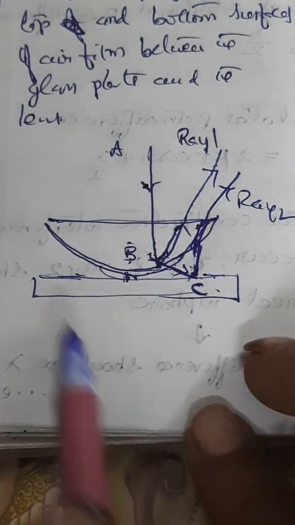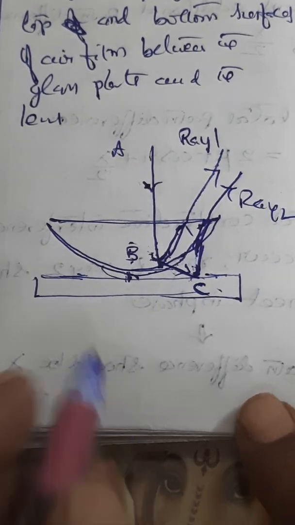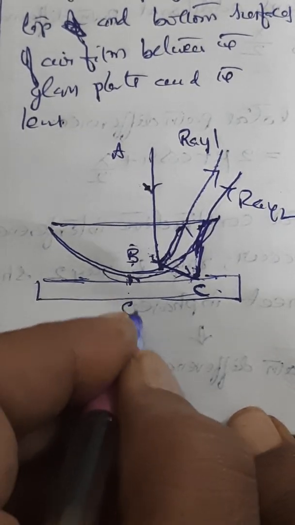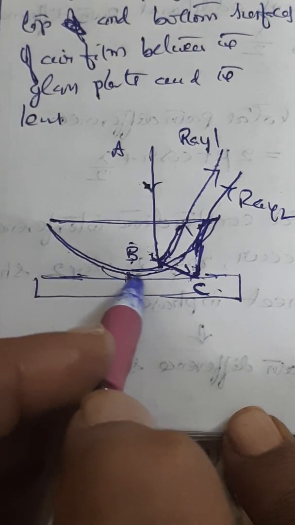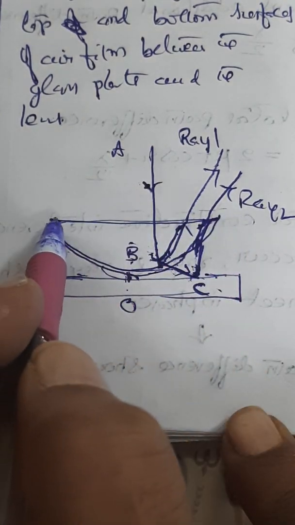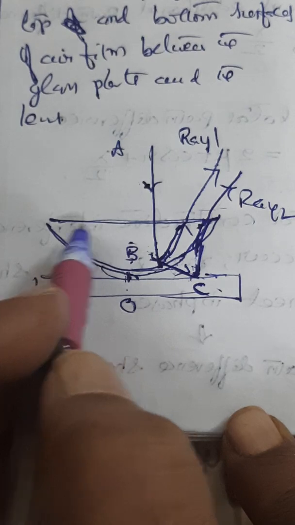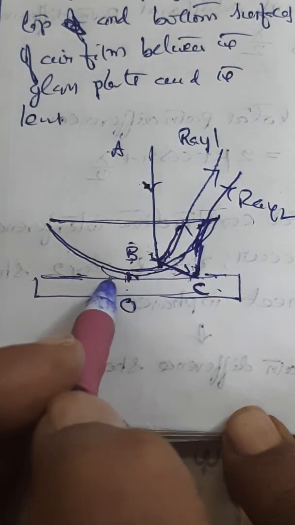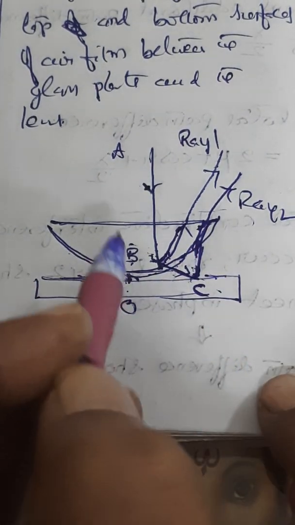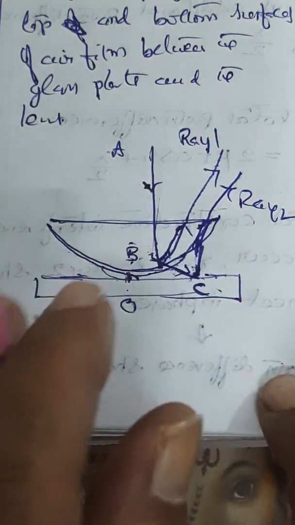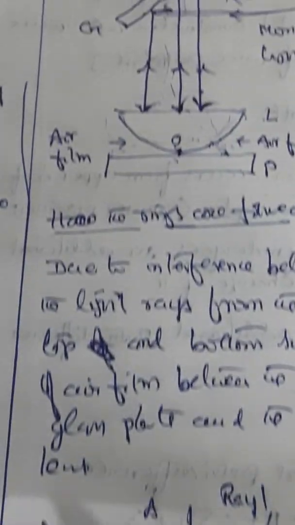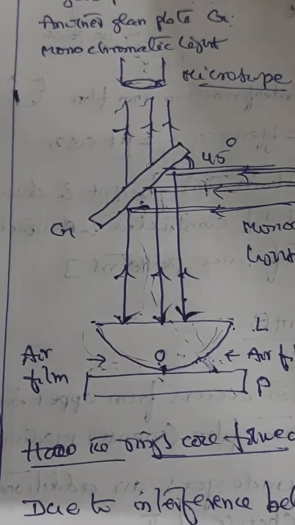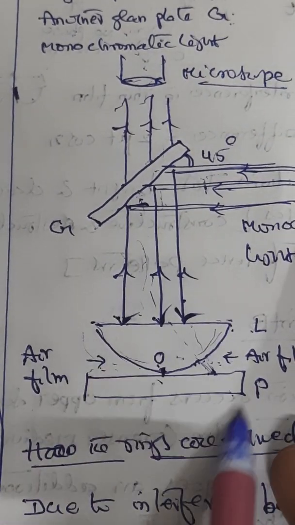So, I am recapping. We have taken, call this point O, a plain glass plate on which a plano-convex lens of large radius of curvature is kept in such a way that its convex surface is touching this at this point. So many rays are falling like this. How can you take this? For this, you try to recollect the picture of the Newton's rings experimental setup. Same thing only I am drawing.